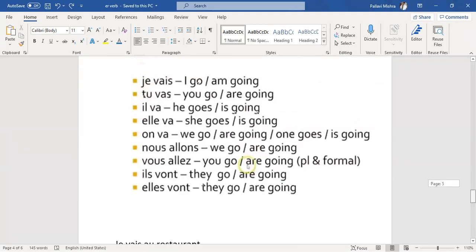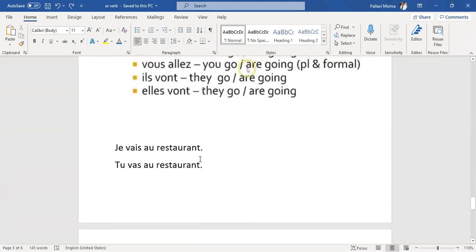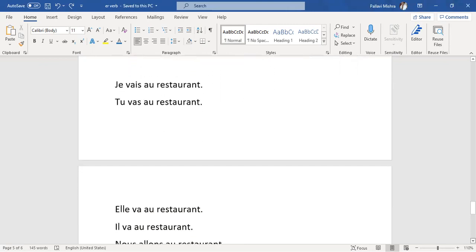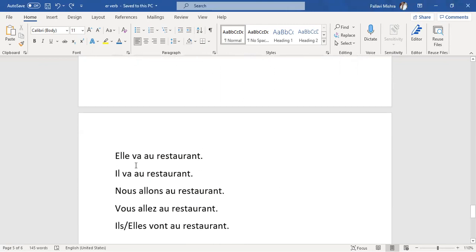Okay. Now if we were talking about aller verbs, how do we conjugate aller verbs? Let's take an example. Suppose I'm saying I'm going to the restaurant. So how to conjugate this? Je vais au restaurant. How to say you are going to a restaurant? Tu vas au restaurant. How to say she is going to a restaurant? Elle va au restaurant. How to say he is going to the restaurant? Il va au restaurant.